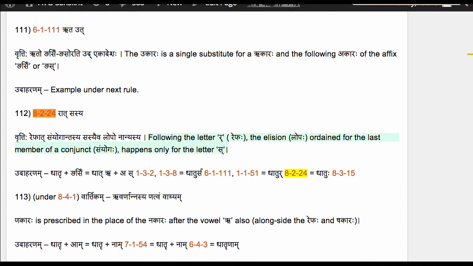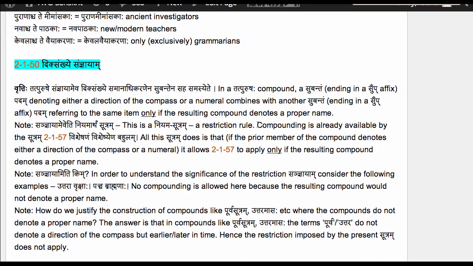Similarly here, the compounding which is already prescribed by 2157 is allowed to take place when the prior member of the compound denotes either a direction of the compass or a numeral, only if the resulting compound denotes a proper name. Next note says Sanyayam iti kim.